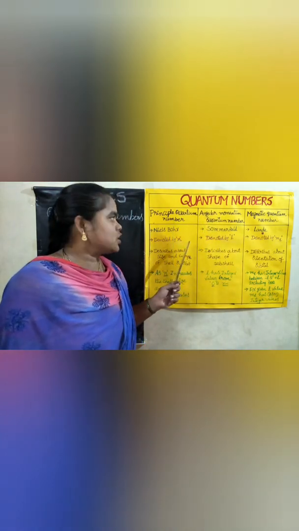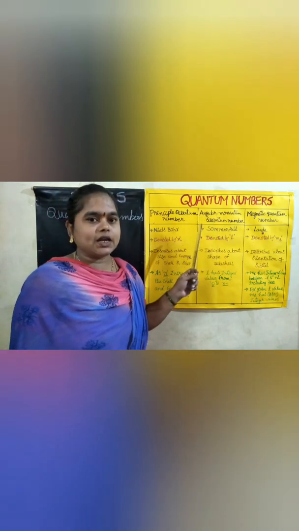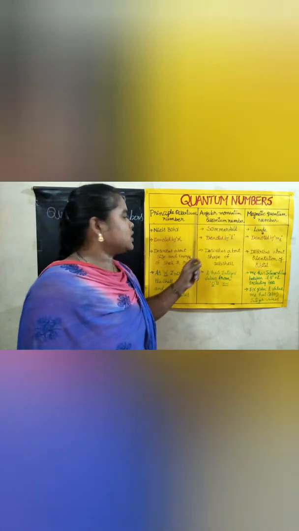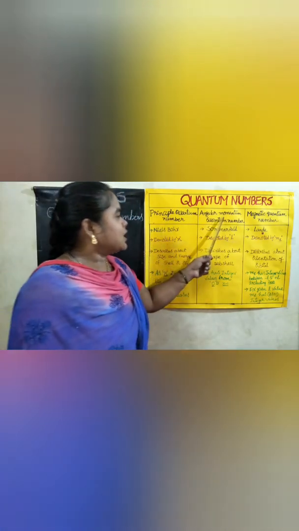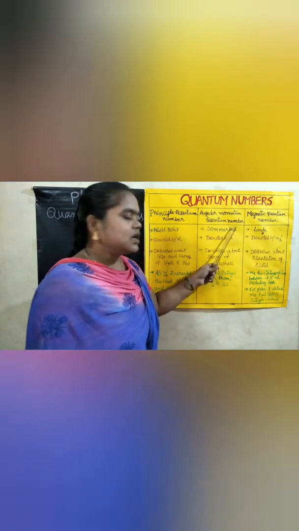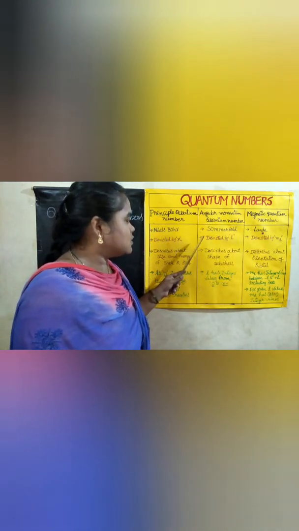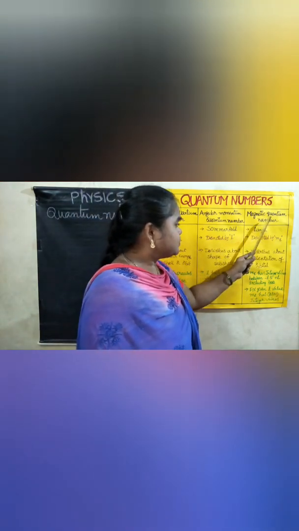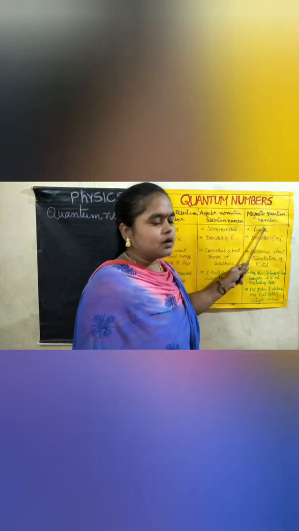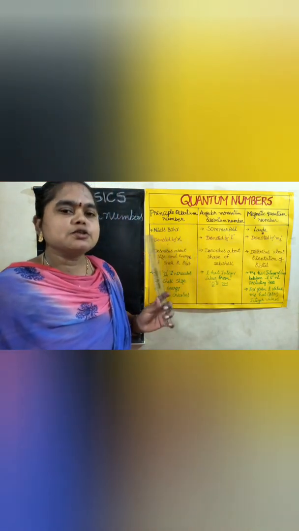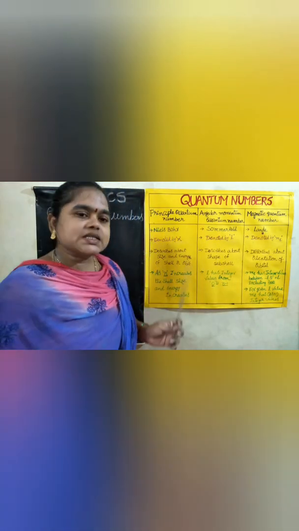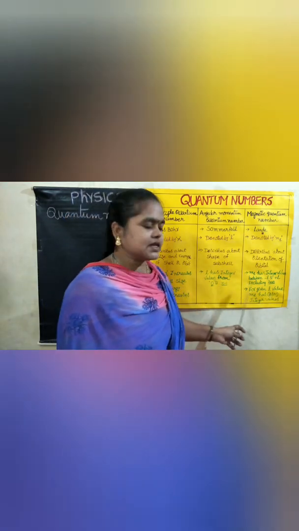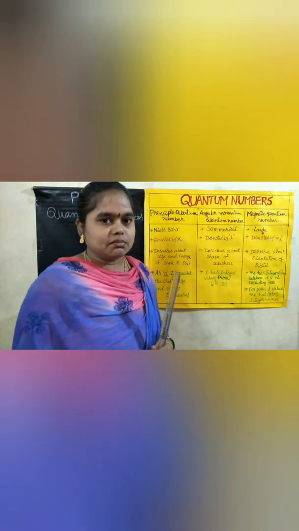There are 4 types: the principal quantum number, the angular momentum quantum number, which we can also call the azimuthal quantum number, third the magnetic quantum number, and fourth the spin quantum number. That is not there in your chart, but let me discuss the spin quantum number later, after discussing these 3 quantum numbers.